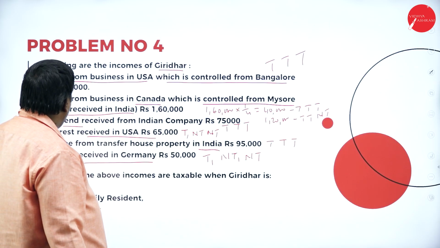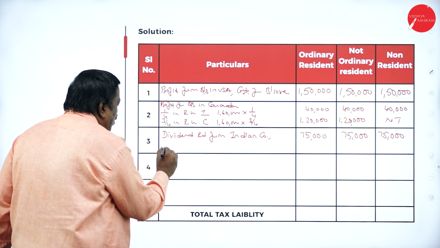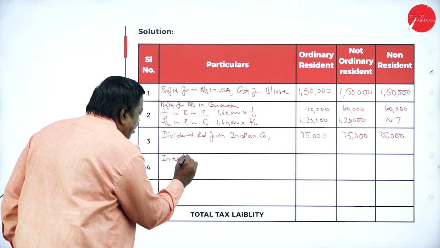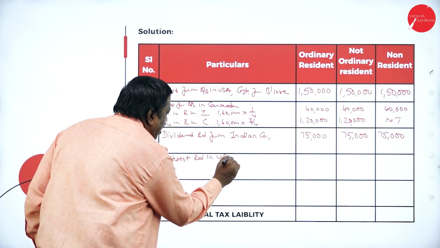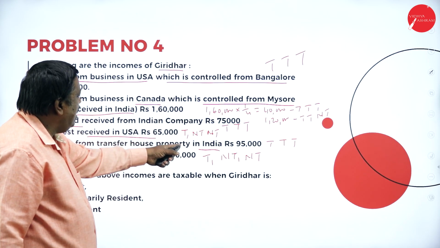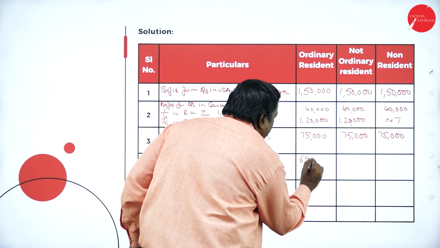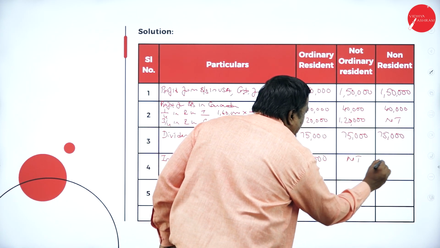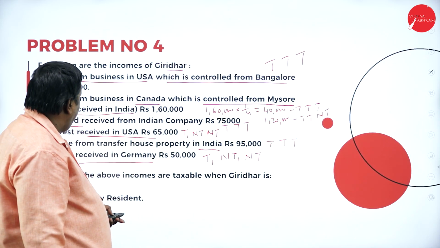What is my fourth income? Interest received in USA. How much am I receiving as interest here? Interest received in USA, 65,000. If I am an ordinary resident, I have to pay tax on 65,000. Not taxable in the other cases. What is my fifth one?